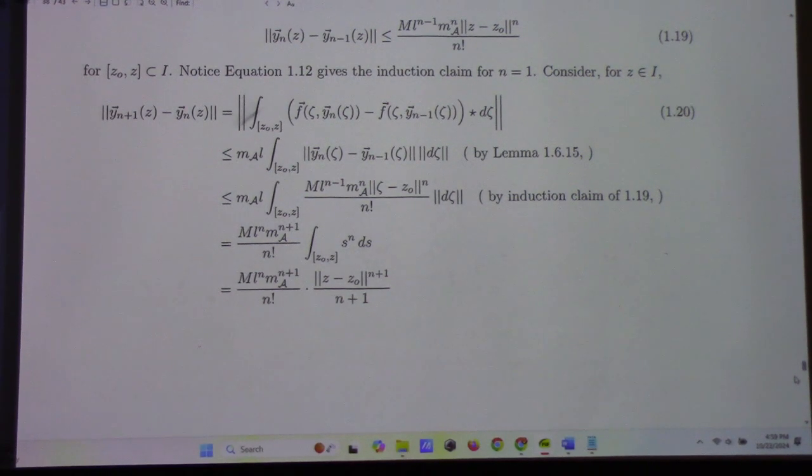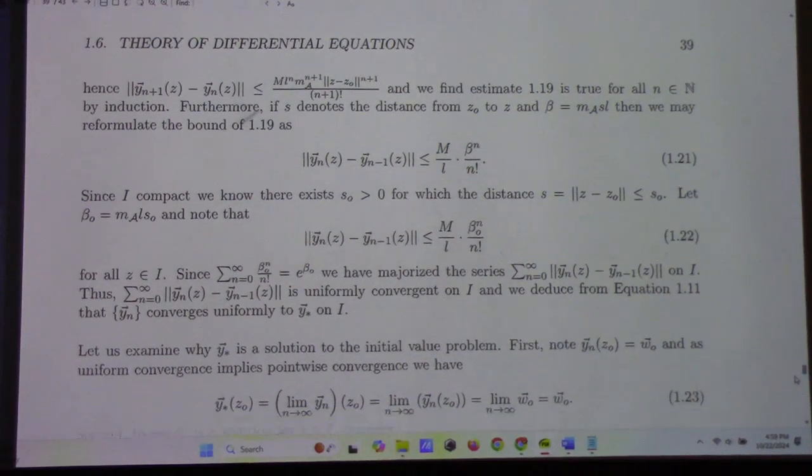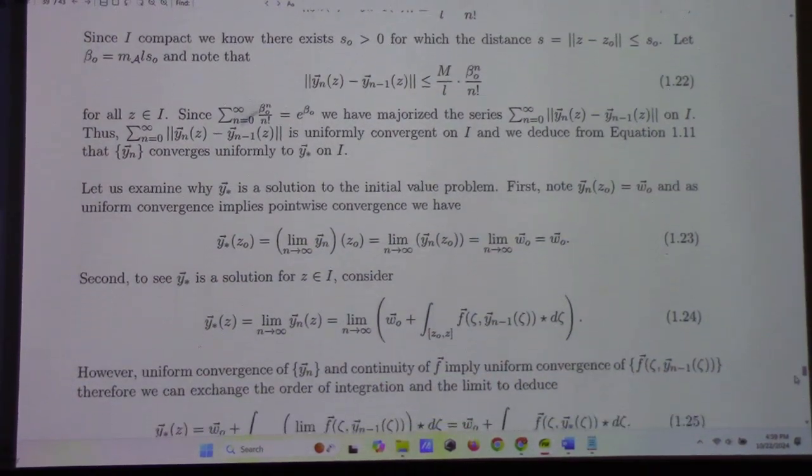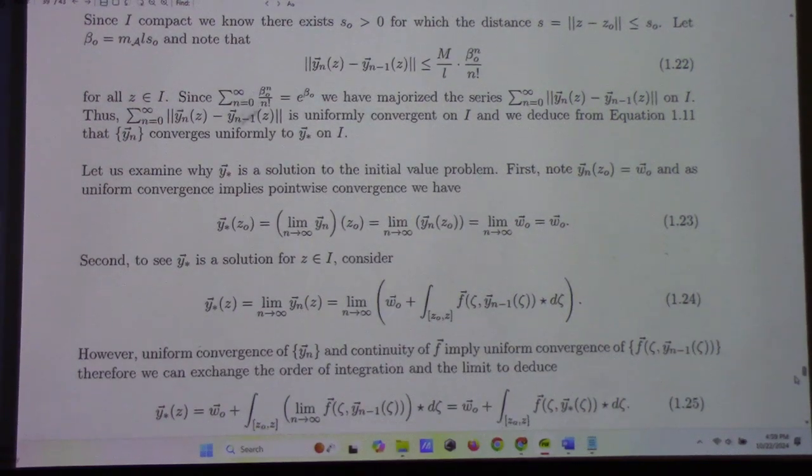It took me about 3 days to come up with this. After I did, I was able to majorize the series, and that gave me uniform convergence. So this is the existence and uniqueness theorem for A calculus, and it's proved essentially the same way as I did for you guys today in the ordinary context.